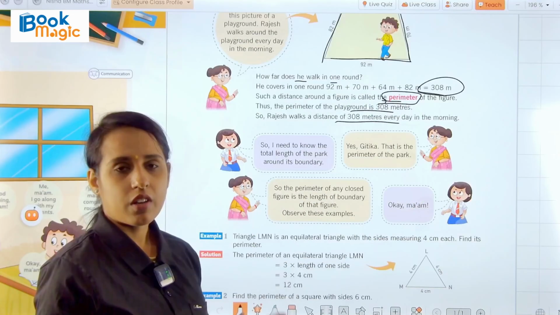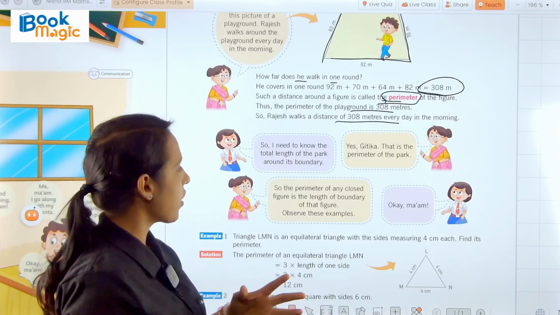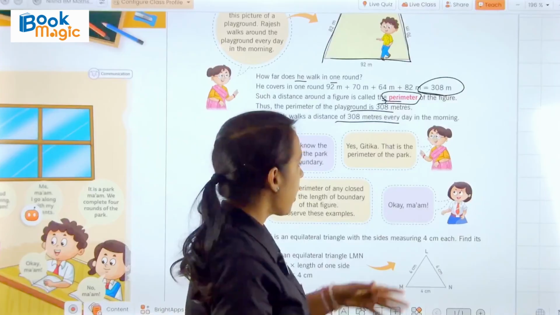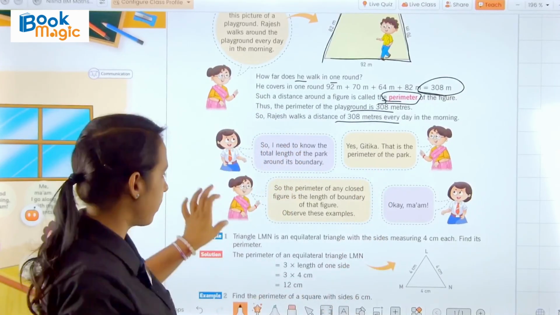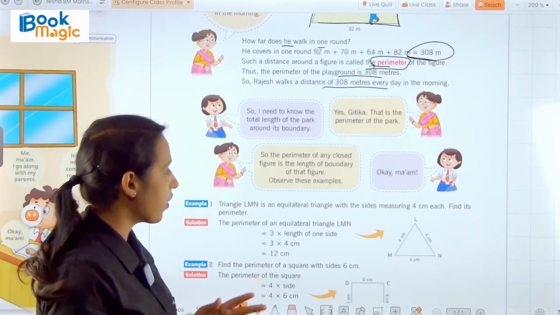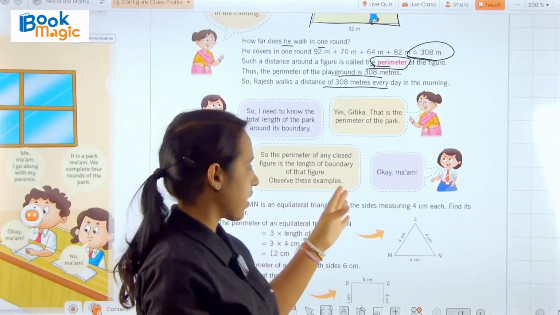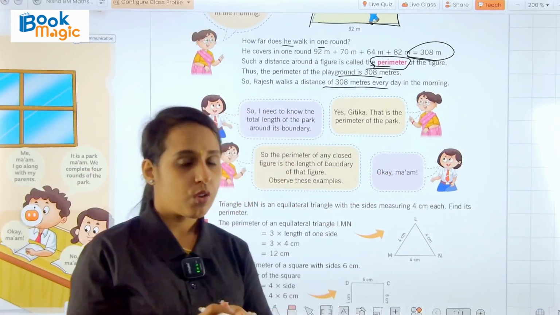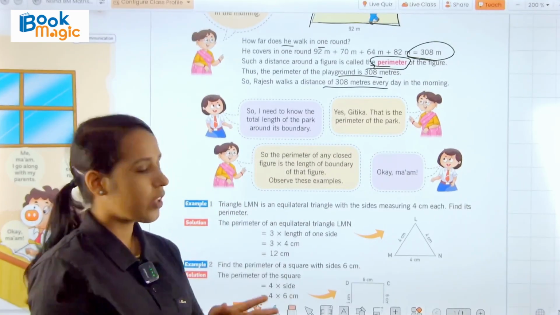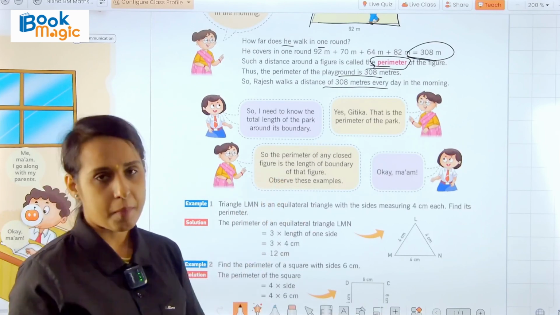So here Geetika asked the teacher, "I need to know the total length of the park around its boundary." Then the teacher replied, "Yes, Geetika, that is the perimeter of the park." Then the teacher asks the students, "The perimeter of any closed figure is the length of the boundary of that figure. Observe these examples." And Geetika replied, "Okay ma'am." So the teacher explained what perimeter is: for a closed figure, the total length of its boundary, when we add it up, becomes the perimeter.